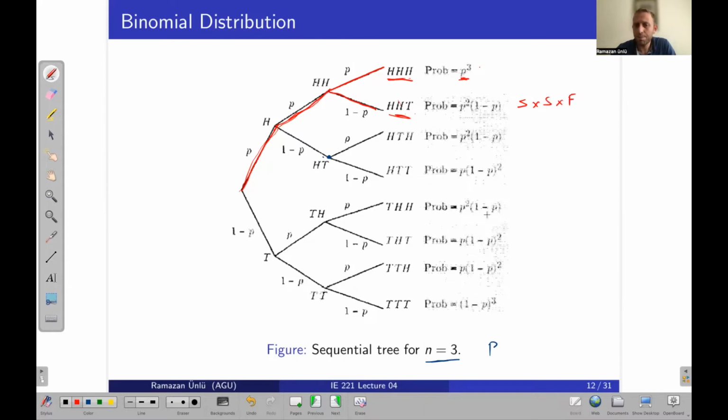So there's a pattern here. Let's look at the last one, tail, tail, tail. This path is fail times fail times fail, right? And the probability of failure is 1 minus p. So 1 minus p times 1 minus p times 1 minus p, which is 1 minus p to the 3.